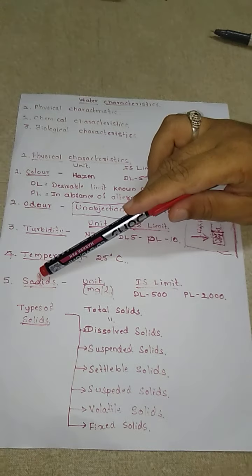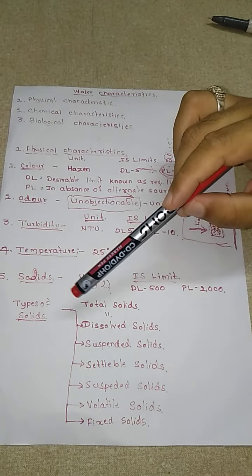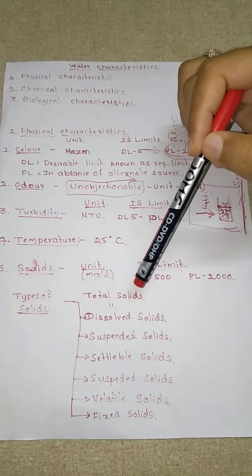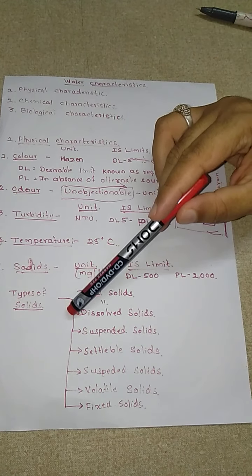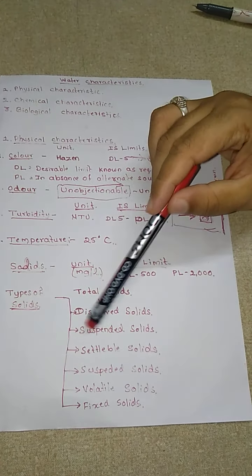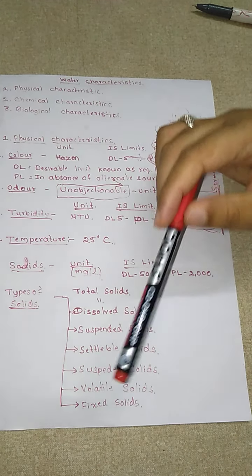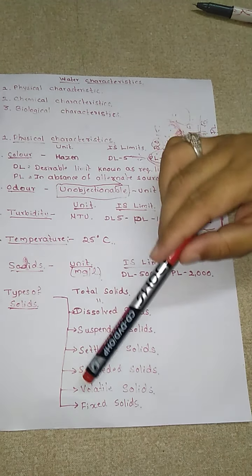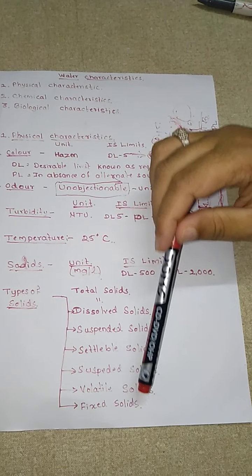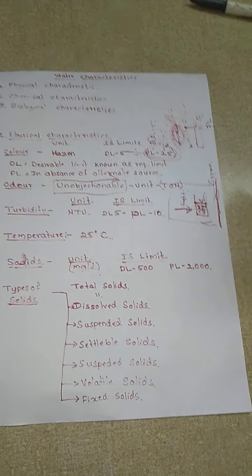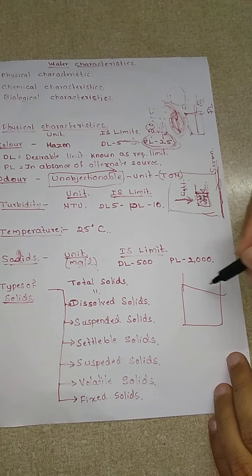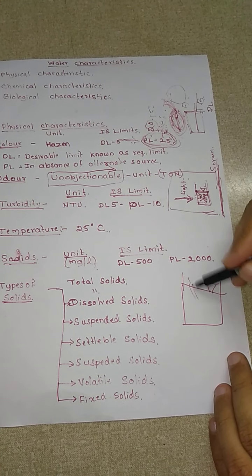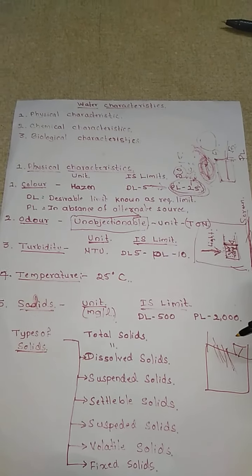Next is the solids. There are different types of solids in water. We are going to have dissolved solids, suspended solids, settleable solids, volatile solids and fixed solids. Now if we take one particular container,